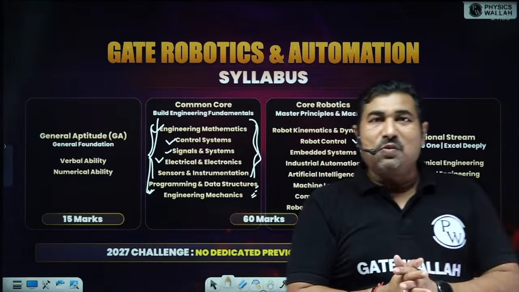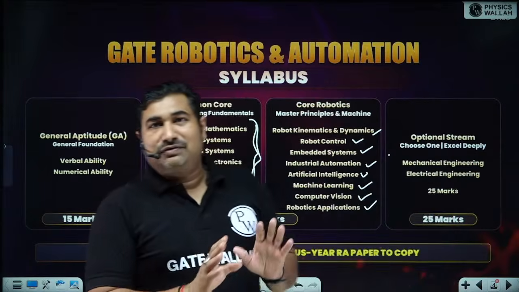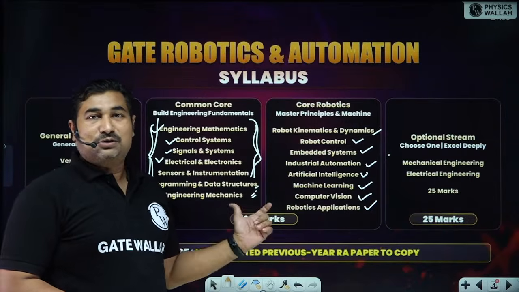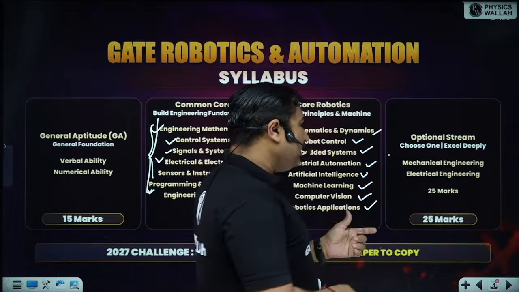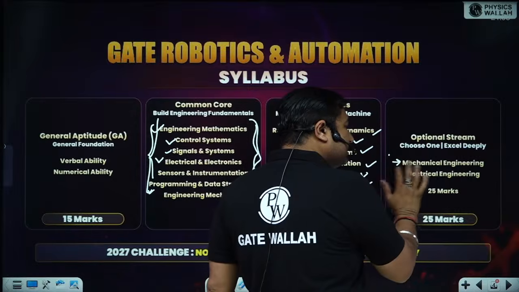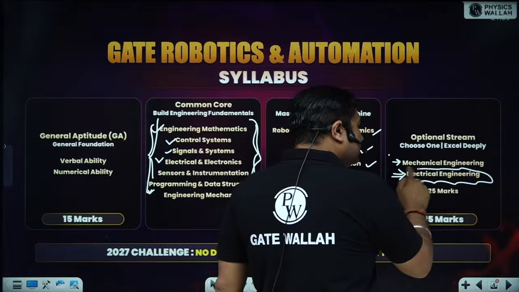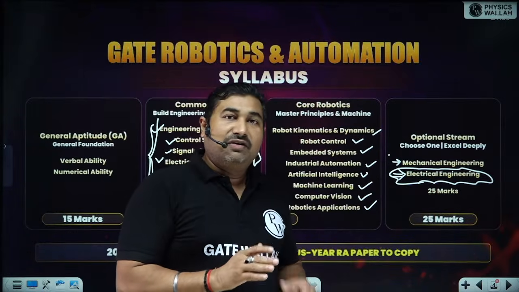So for those who want to give, 15 plus 30 is there. It is for you. You have to prepare this additionally to score more in this 60 marks. And about 25 marks, you can choose an option. Either you can choose mechanical engineering or you can choose electrical engineering. If you choose electrical engineering, though your branch is electronics, then also you will be in a favorable position.